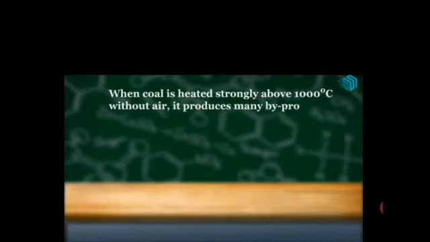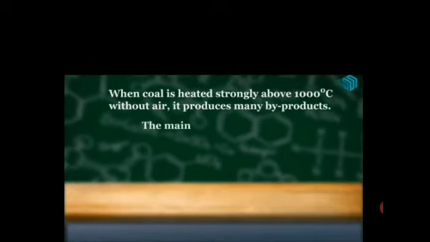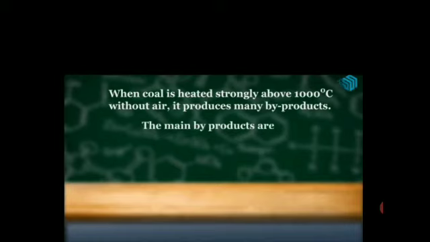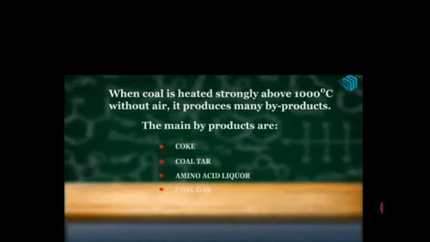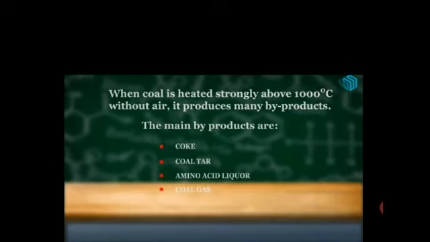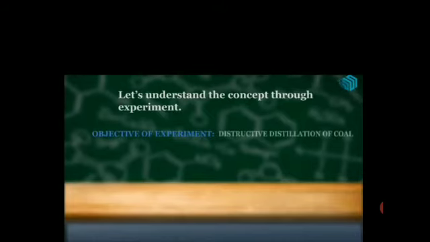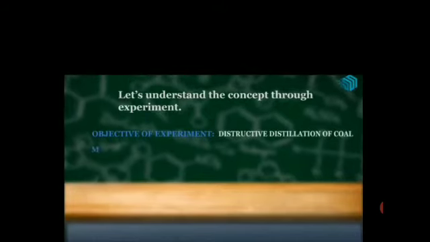Is it clear? So when coal is heated strongly above 1000 degrees Celsius without air, that is in the absence of air, it produces many byproducts, the main byproducts being coke, coal tar, ammoniacal liquor and coal gas. Is that clear? Now how it is done? Let's understand the concept through an experiment. The objective of the experiment is the destructive distillation of coal.